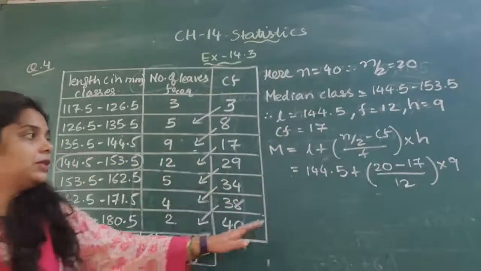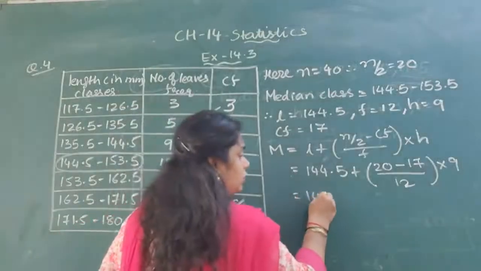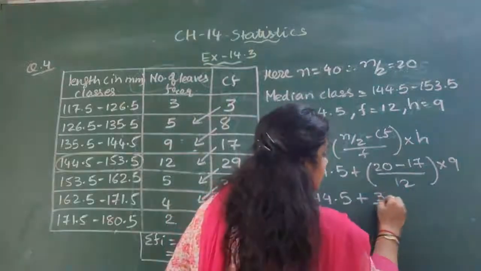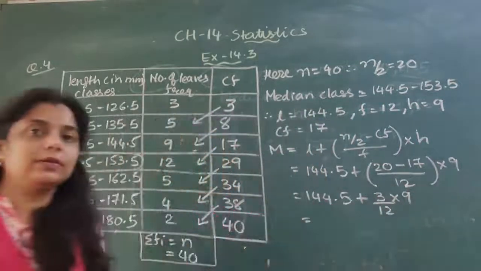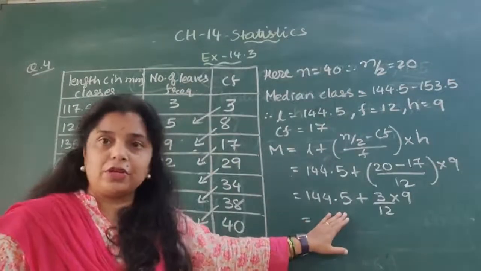Okay, simplify this and you will get the answer. So here it is 144.5 plus 3 by 12 into 9. And finally we get the answer if you do the simplification.